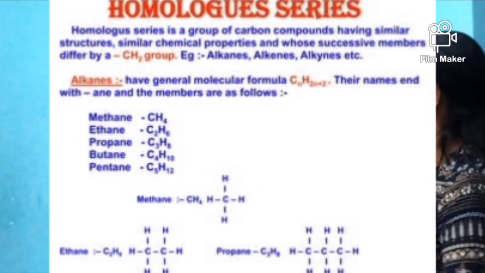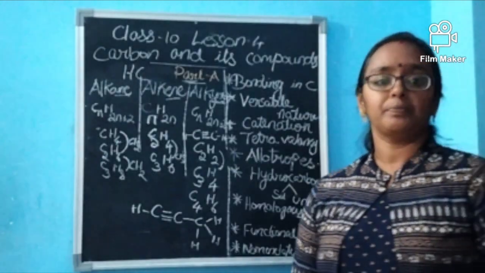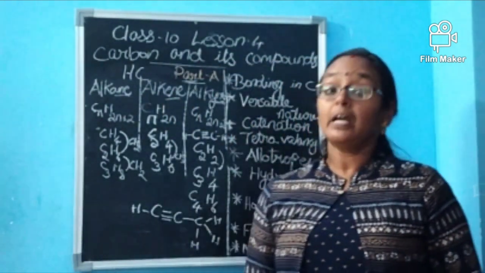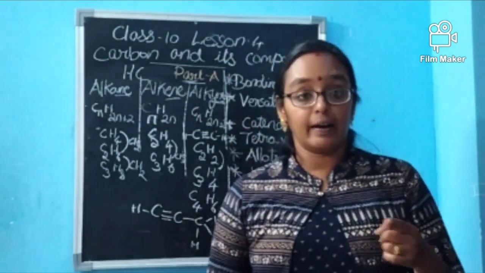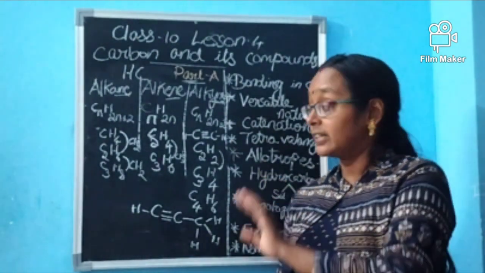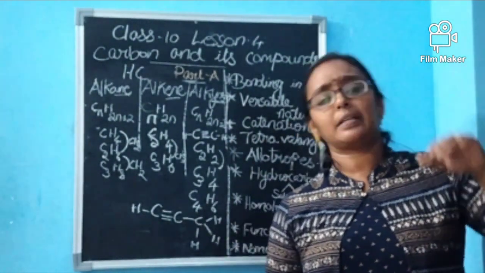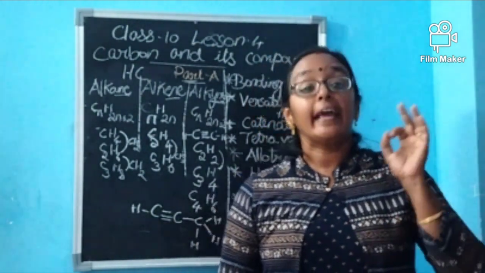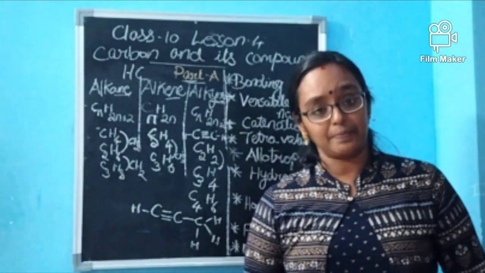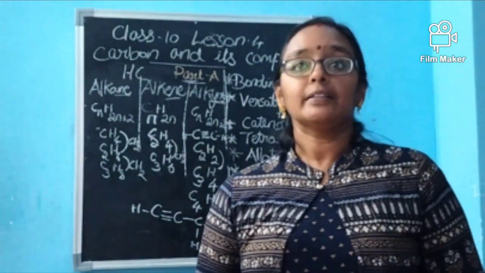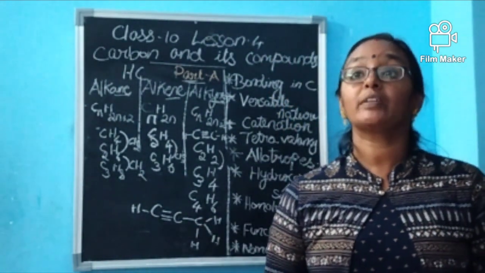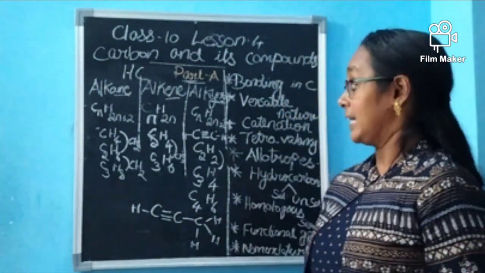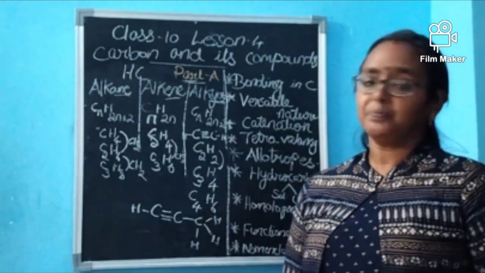Now we are moving to the next section, that is functional group. In the case of hydrocarbons, we have seen that only hydrogen and carbon are bonded. But in the case of heteroatoms, atoms other than hydrogen may be joined, because carbon has a tendency to bond with more electronegative atoms other than itself. That means it can bond with oxygen, chlorine, fluorine, all of these. So these are called functional groups.